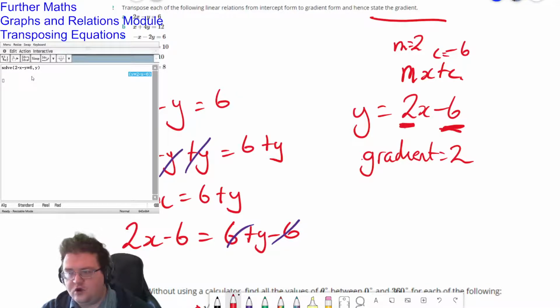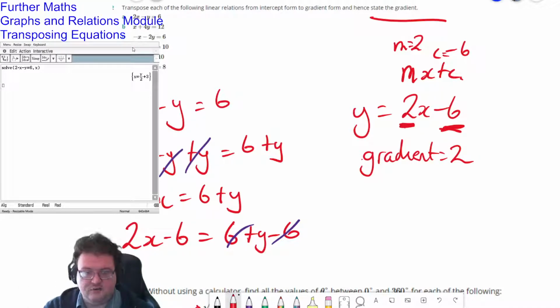If you wanted to solve or rearrange anything for a different variable, for example, I can go back here and change that y to an x, and it will rearrange it so it's x equals for me instead. If there's a definite answer, it will find the definite answer for you.